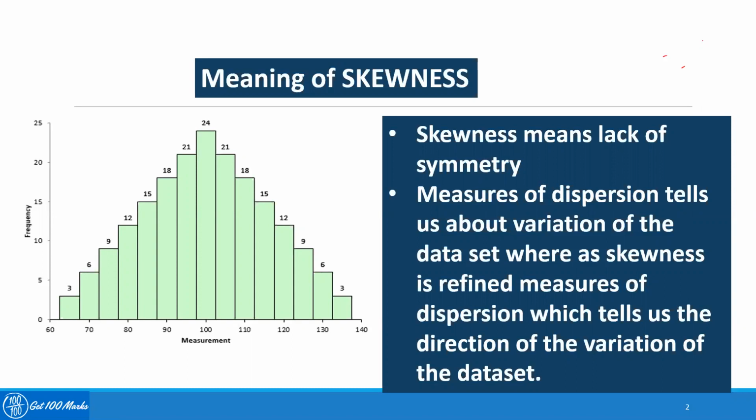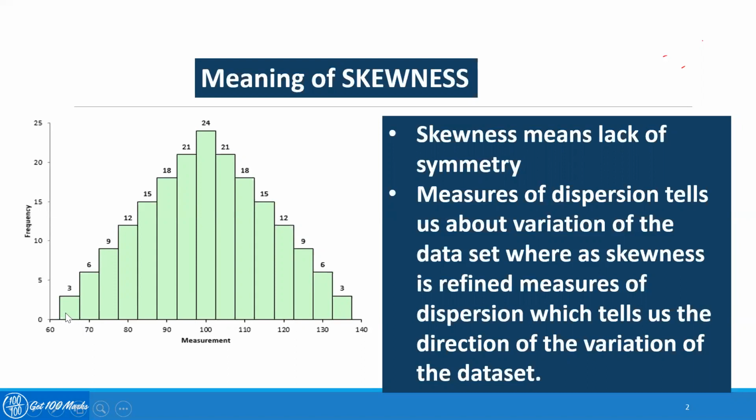In my subsequent video, when I will discuss how to calculate skewness, I will discuss in detail with a real life example which will tell you which is a positive skewness and which is a negative skewness. Let's for the time being see this graph. This is again a frequency distribution and you can see it's looking exactly in the middle point.